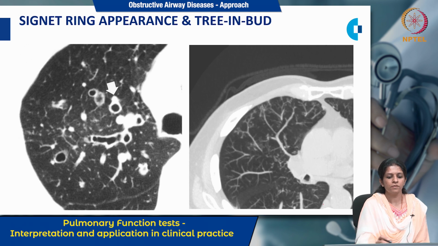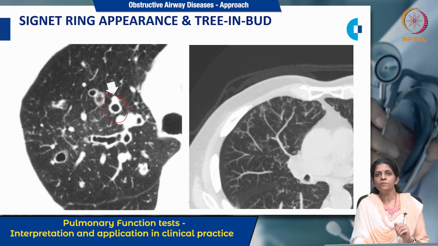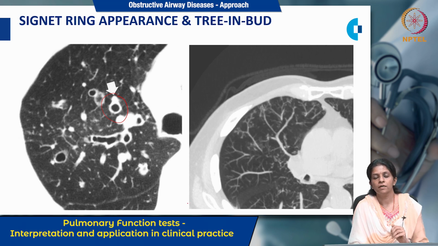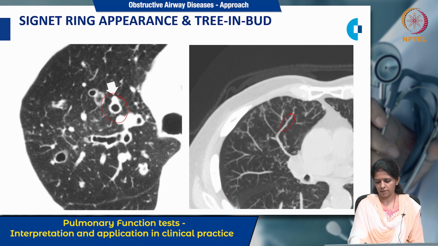Signet ring appearance, so this arrow is showing you the signet ring appearance. This is nothing but the dilated airways adjacent to the pulmonary artery, which is giving the appearance of a signet ring. This tree in bud appearance can occur in all the infectious diseases of the airways, which is because of this mucus plugging and thickening, which gives a tree in bud appearance.